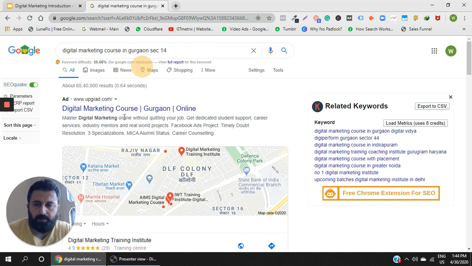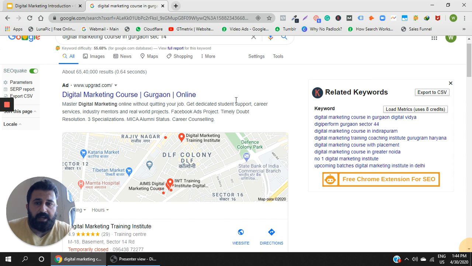Of course you would pay, because you might draw sales also out of it. If you are going to draw sales out of it, you are going to get profits also. If you are going to get profits, so profits involve costs. So obviously when somebody clicks over here, it will be a cost to Upgrade, and that is why this is PPC, pay per click. Any click on this would mean a cost.